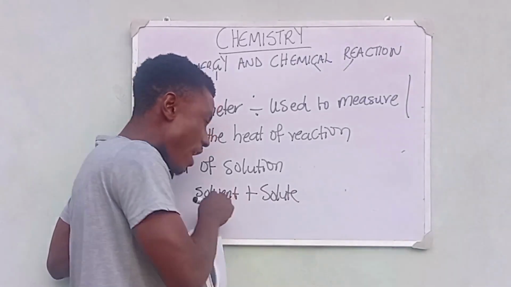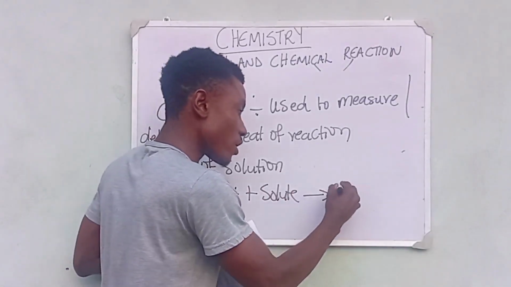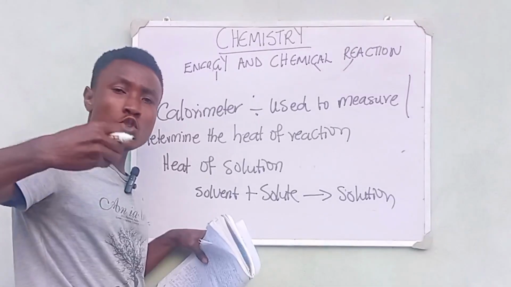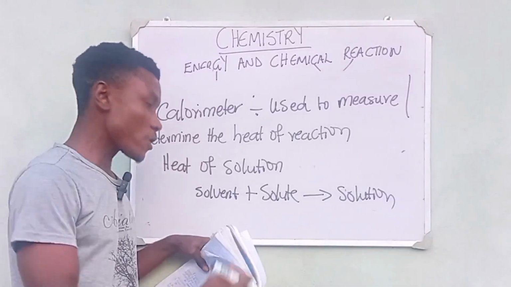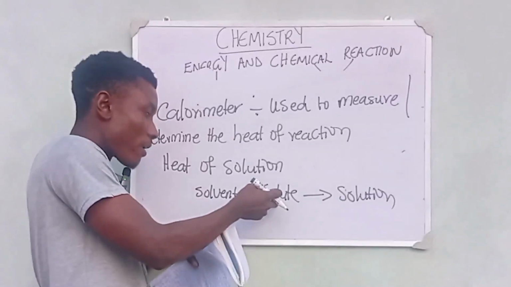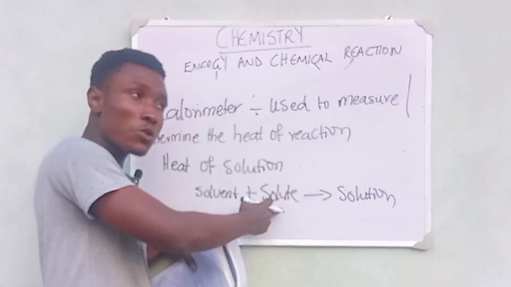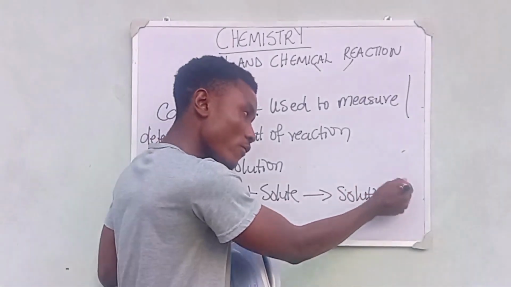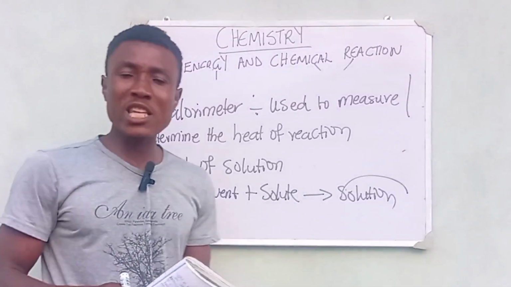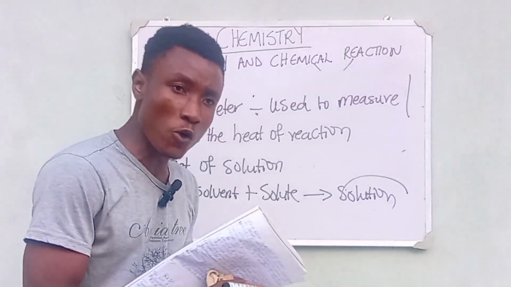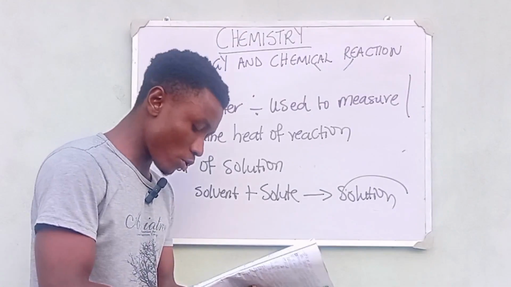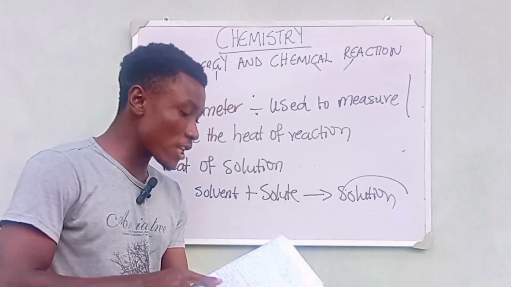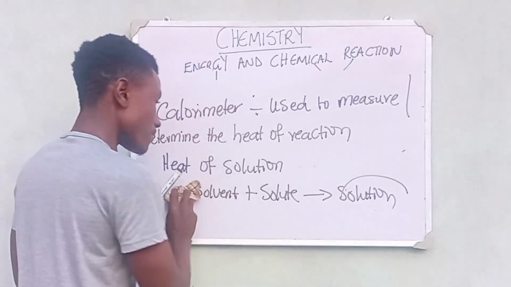So a solvent plus a solute is going to give us a solution. Let's assume our sodium chloride, which is a solute, our salt, is being added in the solvent, which is water. This is what gives us a solution. So what can be defined as heat of solution? The heat of a solution is the heat that is given out when a solute is dissolved in water, right?